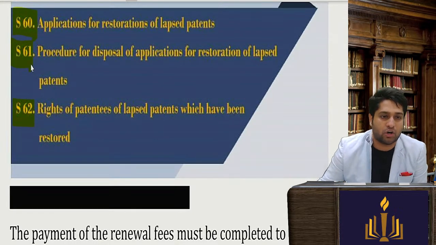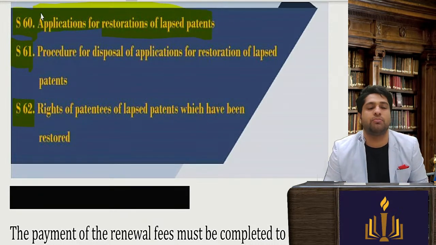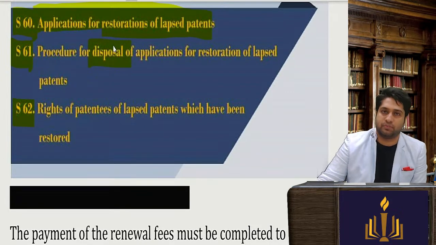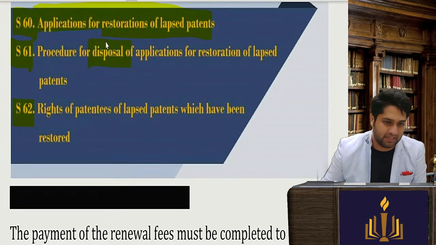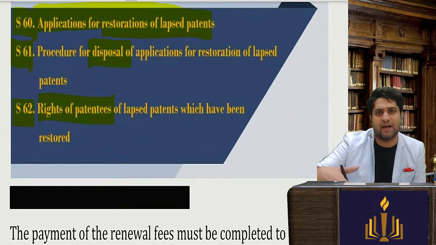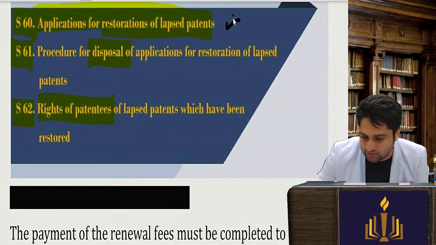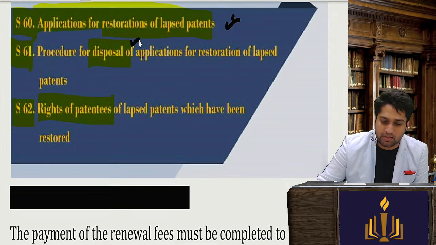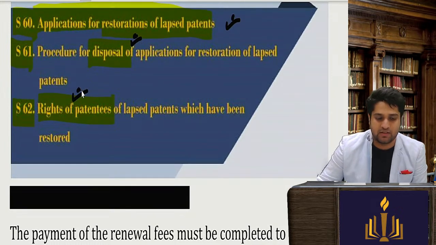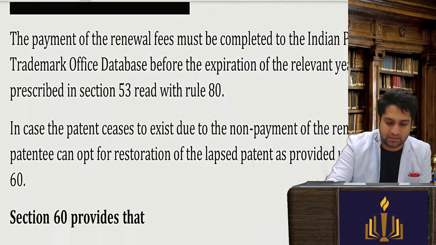Section 60 talks about application for restoration of a lapsed patent. We will see how you make the application, then how it will be disposed of, and how the controller will deal with these applications. And what is the right of the patentee with respect to the lapsed patent now being restored? So first thing is I have to make an application. Then the controller will decide how to proceed, and if he decides to restore it, what will be my rights when the patent has been restored. So let's start with section number 60.